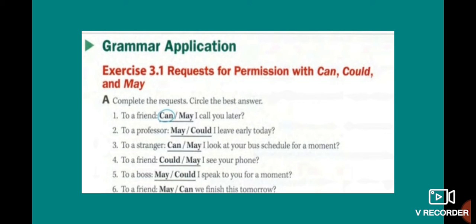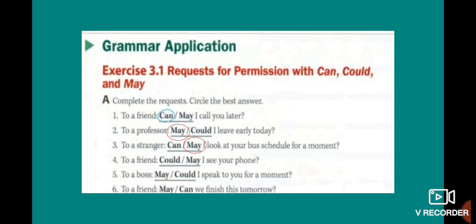Number 2, to a professor. Okay, I leave early today. In that case, may I leave early today? Okay, because this one is formal or polite. Number 3, to a stranger. Can I look at your bus schedule for a moment or may I? In that case, it is may. May I look at your bus schedule for a moment? Okay, because this one is formal.